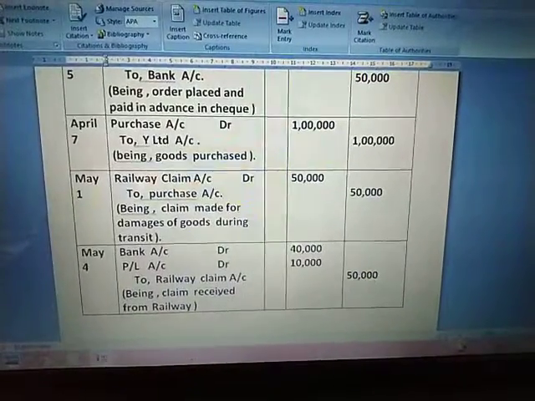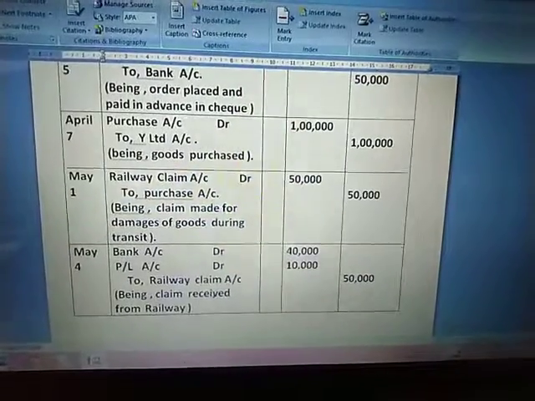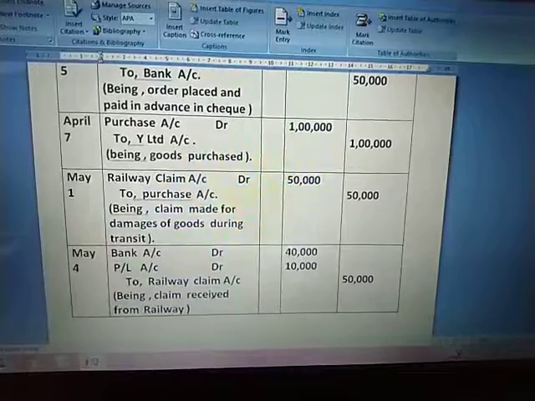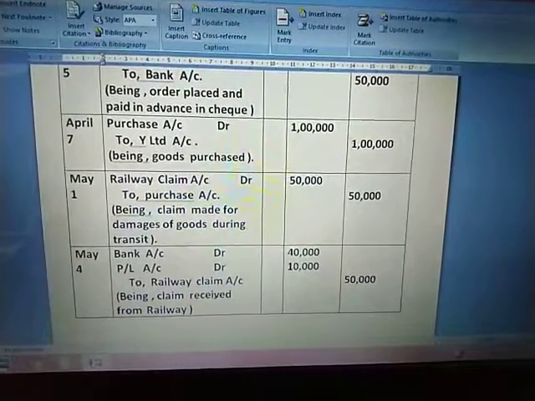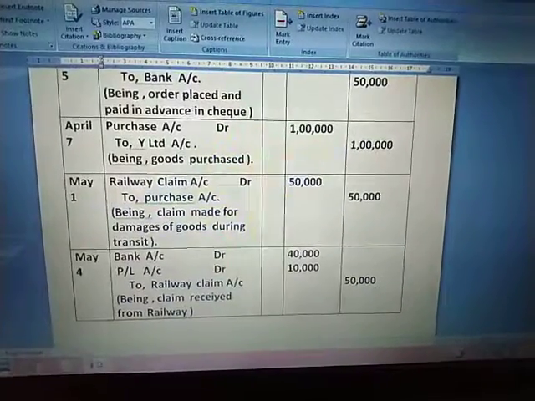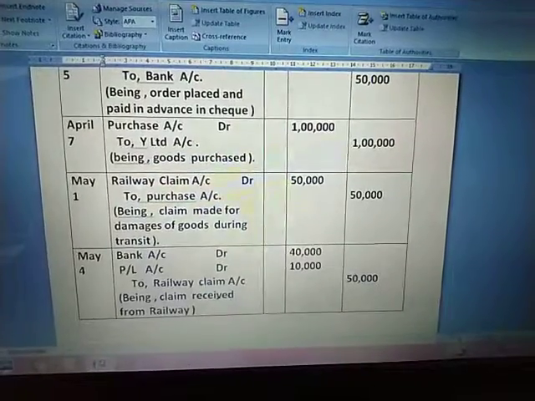Next, on 7th April, since Y Limited has supplied us the goods, this will be recorded as a purchase entry. So purchase account debit to Y Limited, and the value remains 1 lakh. Although we have paid them 50,000 in advance, since goods worth rupees 1 lakh have come into the business, we will record it as 1 lakh, right?